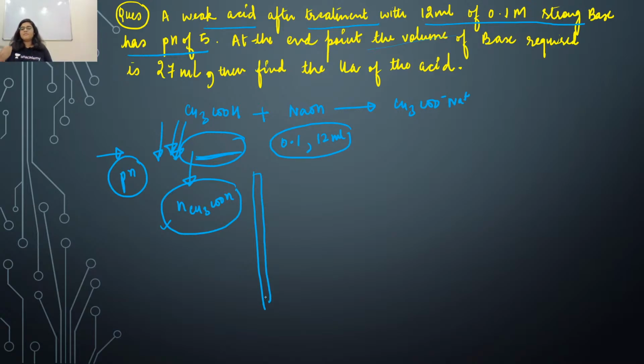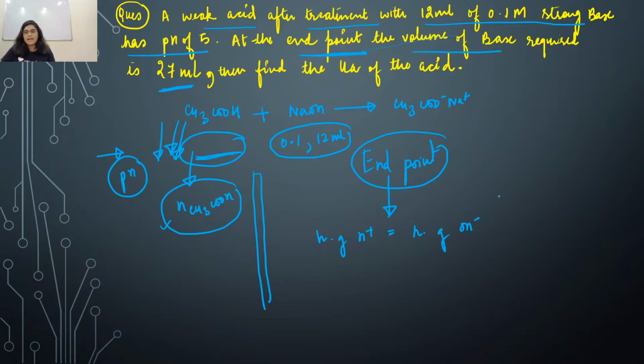Is any other information given to us at the end point? At the end point, the volume of base required is 27 ml. So what is the end point? Can I say that the number of gram equivalents of H plus is equal to the number of gram equivalents of OH minus at the end point? Write in the comment section if you are clear with this equality. So definitely we can use it.